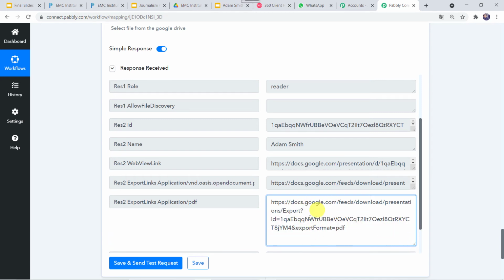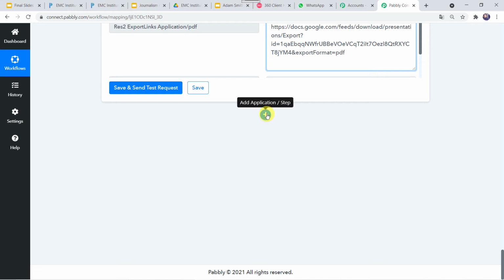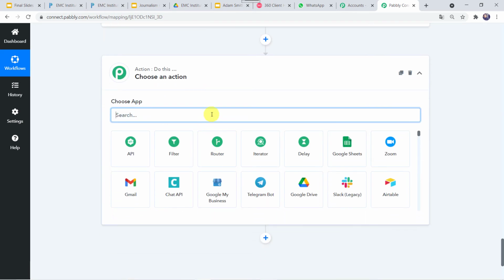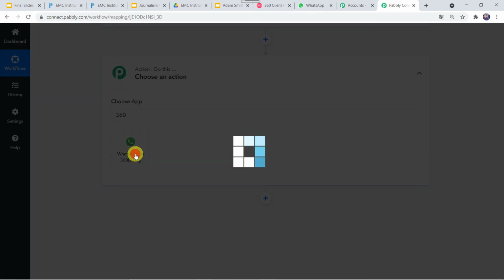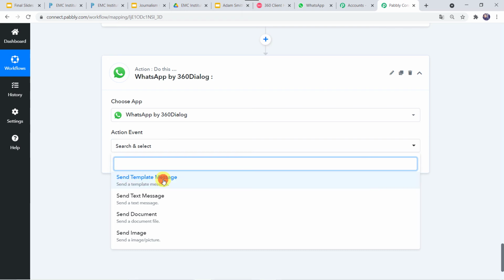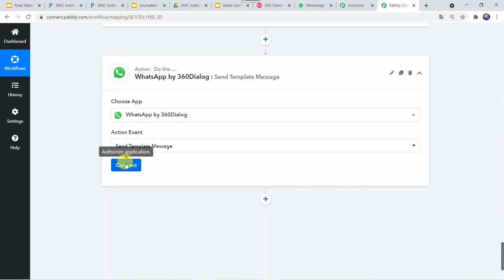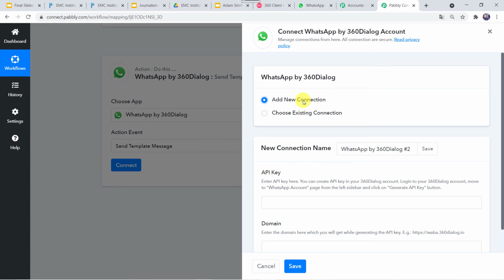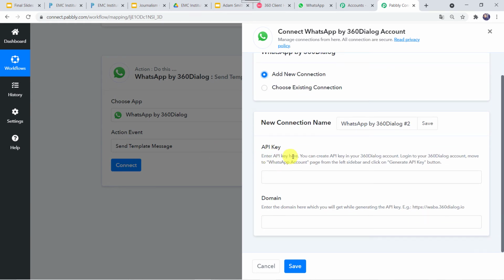So now we want to send this particular certificate on the WhatsApp number of the student. For this, let us scroll down, again click on this plus sign add application. In the action window, we are going to select 360 dialog. In the action event, we have to select send template message and now let's click on connect. Here again we have to click on add new connection. Here we can see enter API key and domain name. Two options are there.